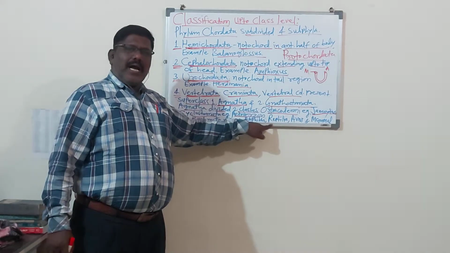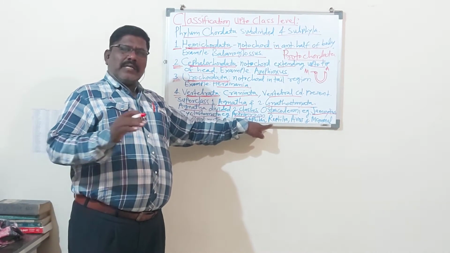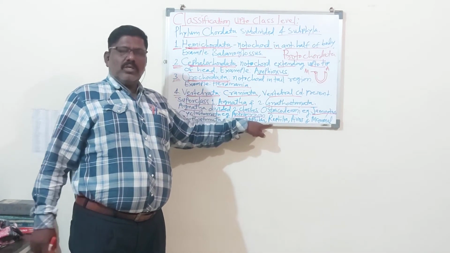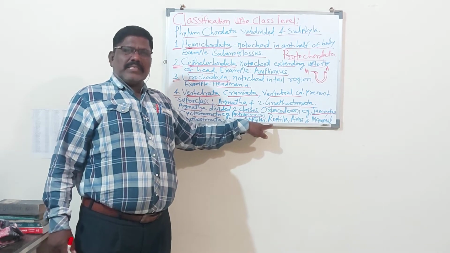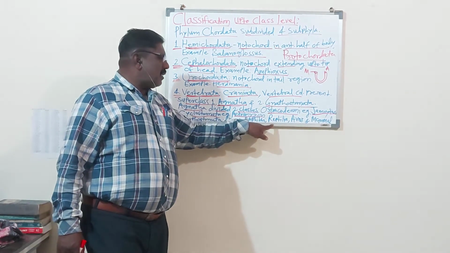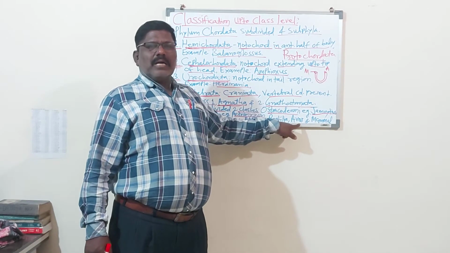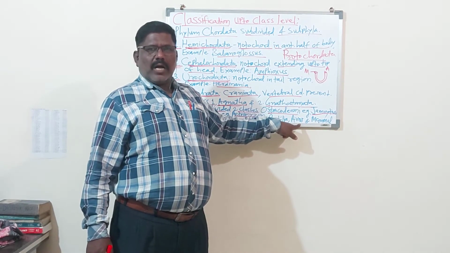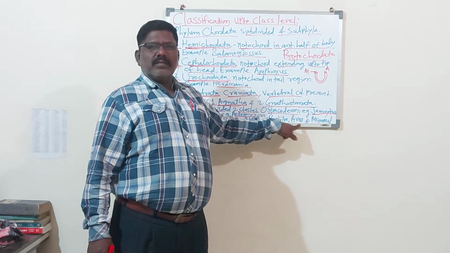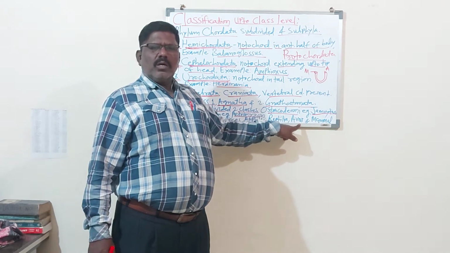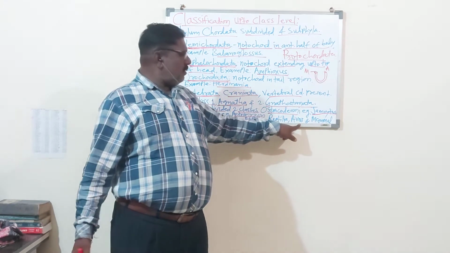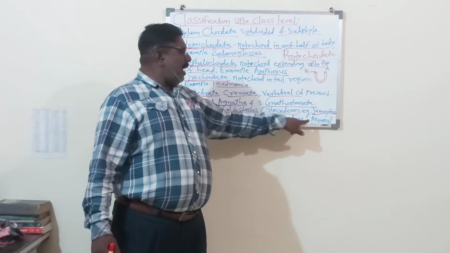Then Reptilia, examples are any creeping animals: Calotes, Varanus, snakes. Number of examples are there. Aves, which are also called birds. Examples: parrot and pigeon. Number of examples are there. So Aves and Mammals.